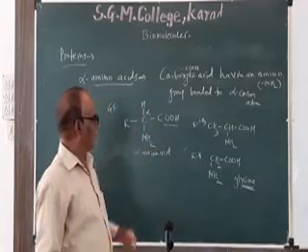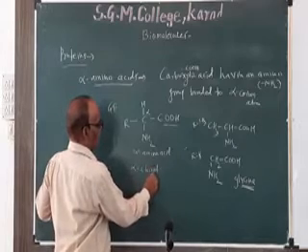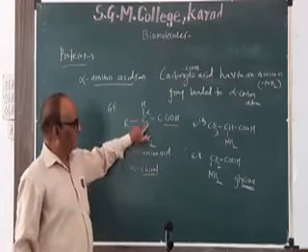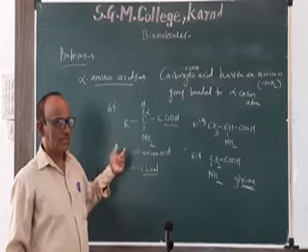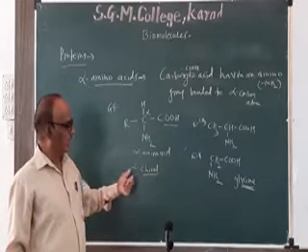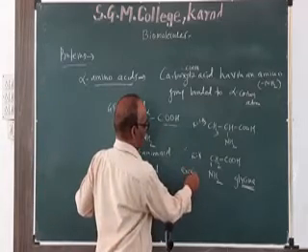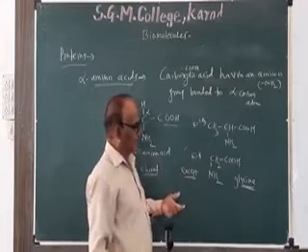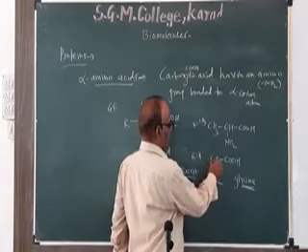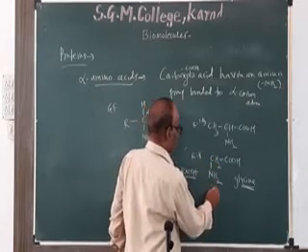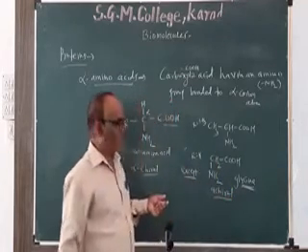In alpha amino acids, the alpha carbon atom is a chiral carbon atom. Chiral means asymmetric carbon atom, because the four bonds are attached to different atoms or groups. There is an exception, glycine. In glycine, R equals H, so this carbon atom is attached to two hydrogen atoms, and therefore it is not an asymmetric carbon atom.